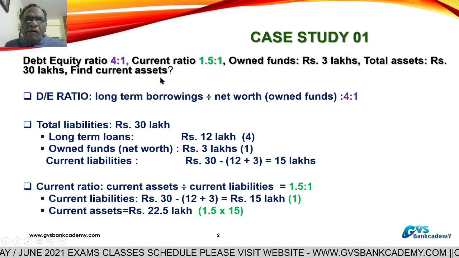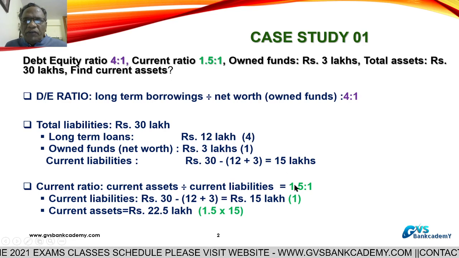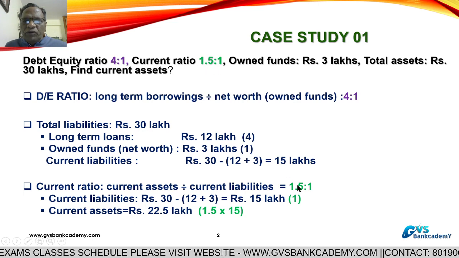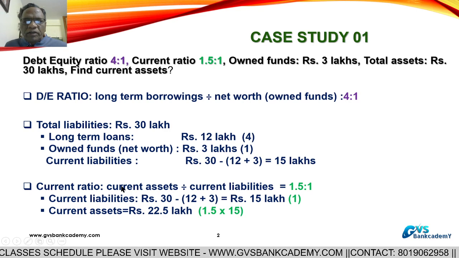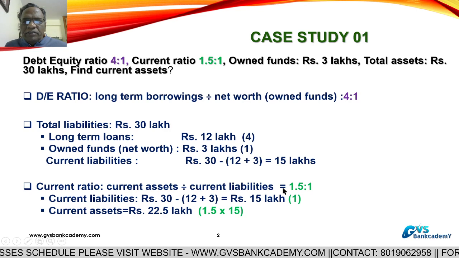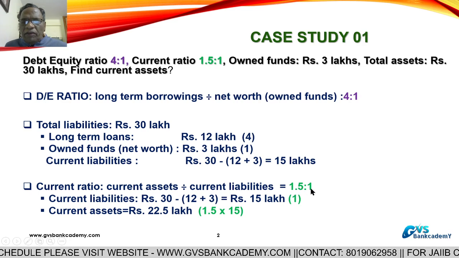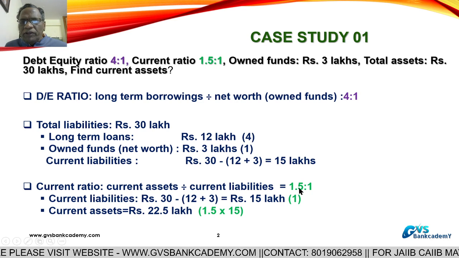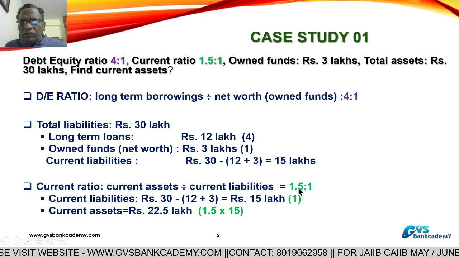Now the current ratio is also given, 1.5:1. Current assets by current liabilities is 1.5:1. It means for every 1 rupee of current liability, current assets are 1.5.